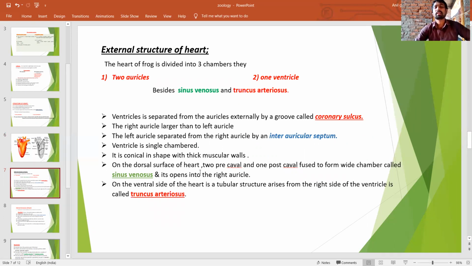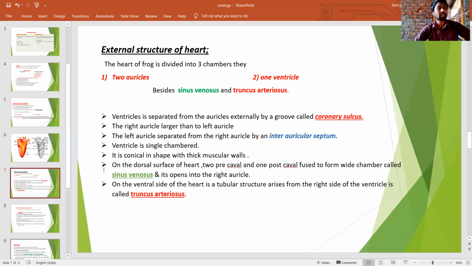On the dorsal side of the heart, two precaval veins and one postcaval vein open and form a wide chamber called the sinus venosus. It opens into the right auricle. On the ventral side of the heart is a tubular structure, the truncus arteriosus. The sinus venosus is present on the dorsal side, and the truncus arteriosus is present on the ventral side.